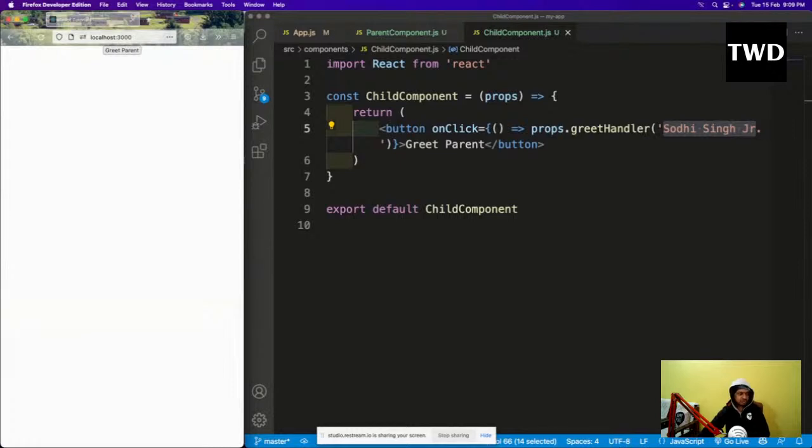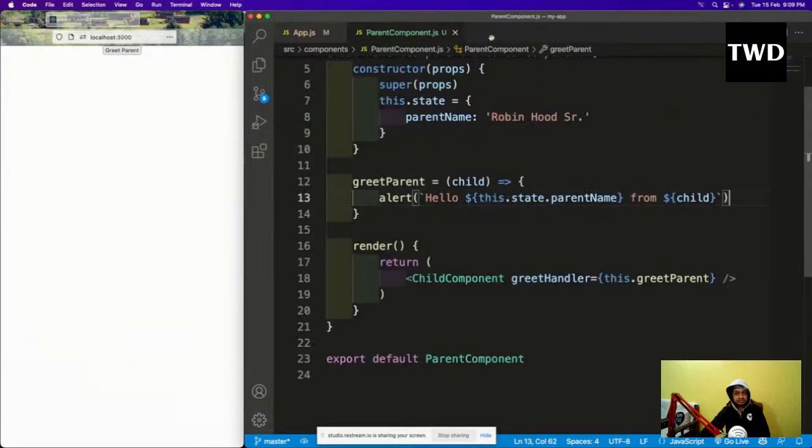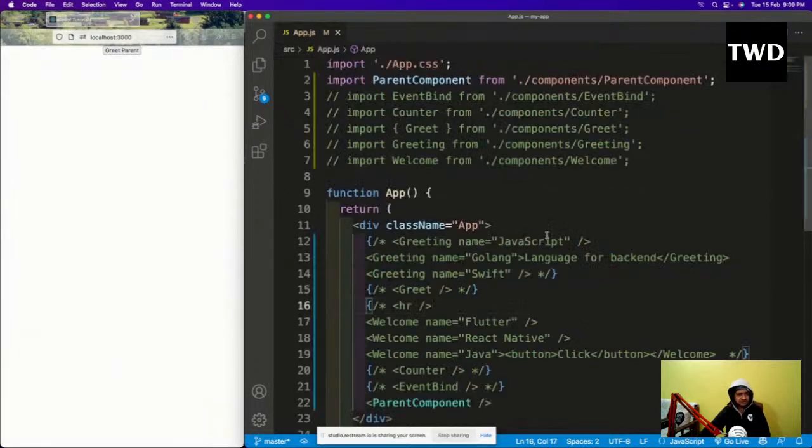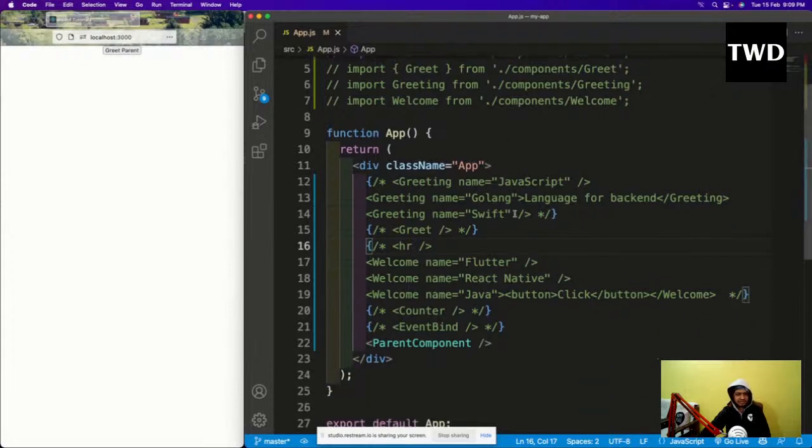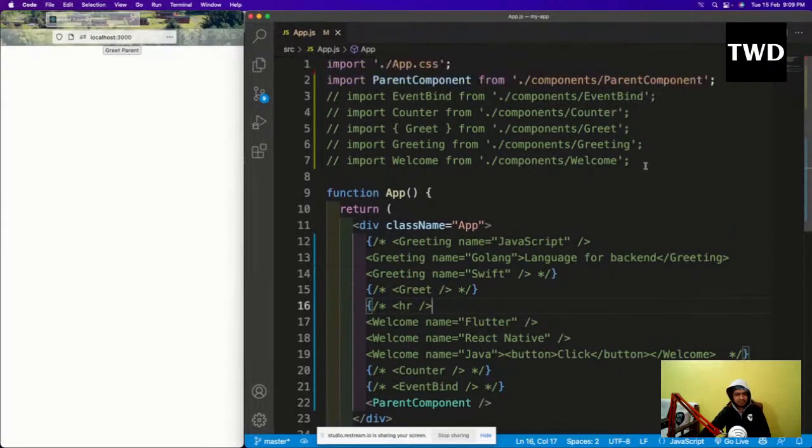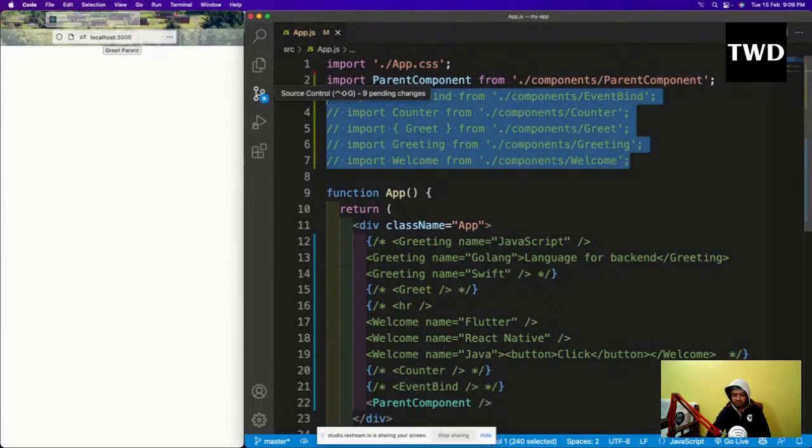Okay, so now the next thing we are going to learn is conditional rendering. So what is this conditional rendering? Conditional rendering is like there are some ways to render anything on the screen. And let me do one thing. There are way too many imports and all these things are there. It's better to remove all these things.